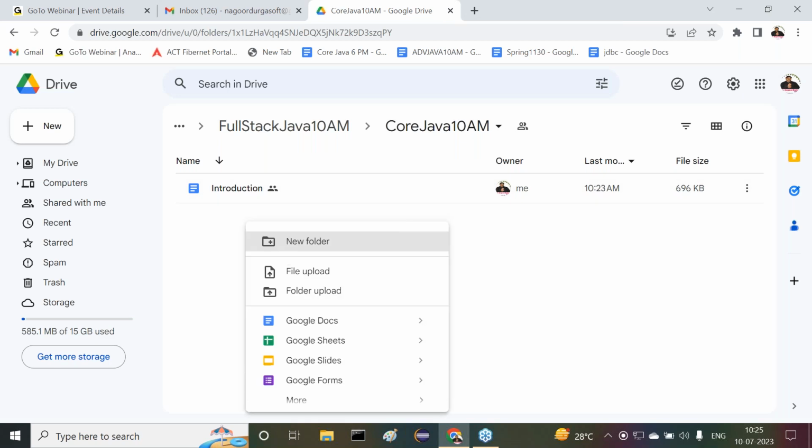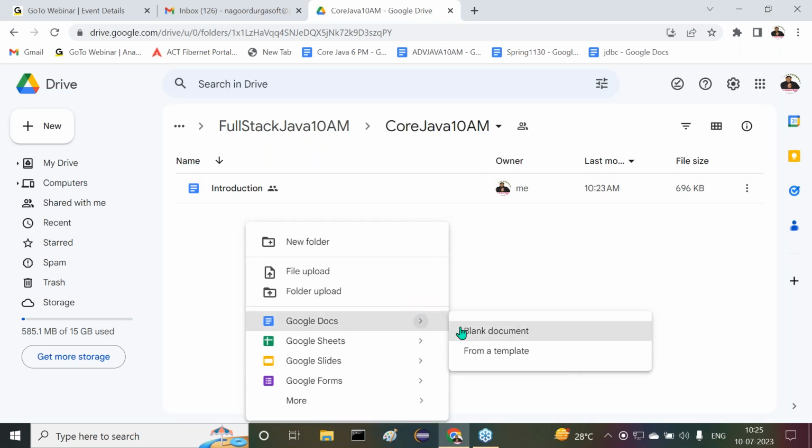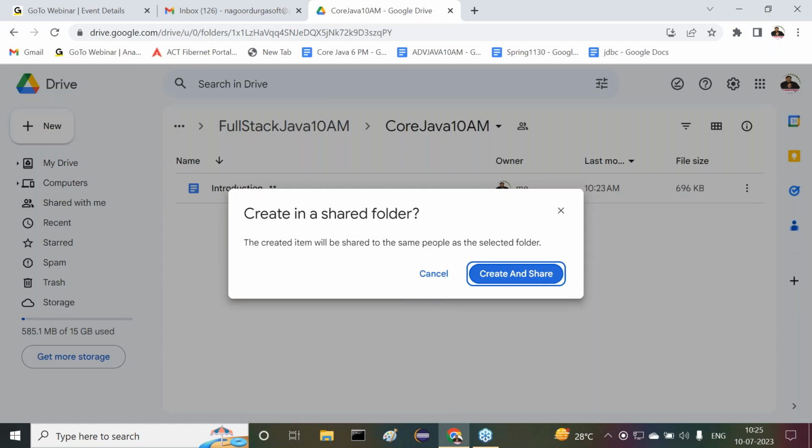Now here I want to take another new document. In the same link we are able to see this new document. No need to go to any other link. We can use the same link there. This new document also we are able to get. Create and share.